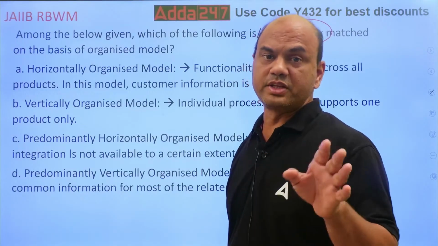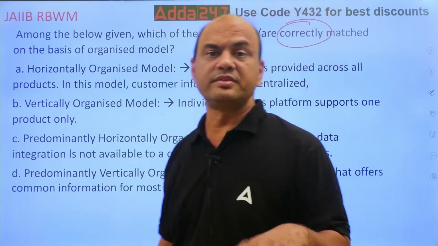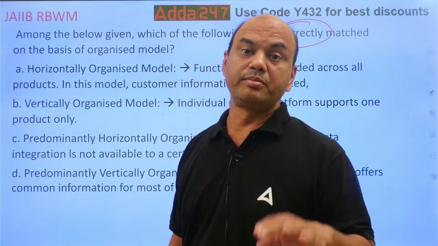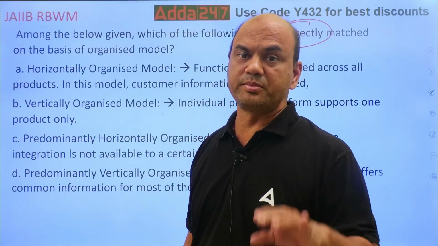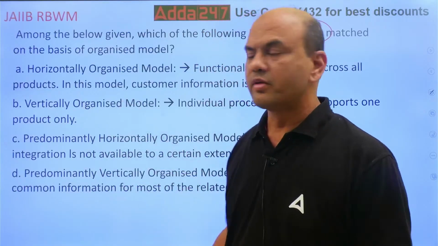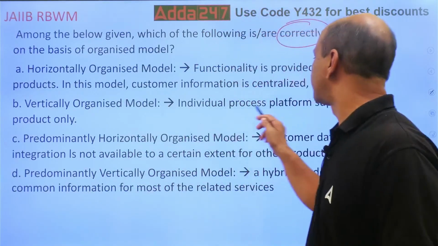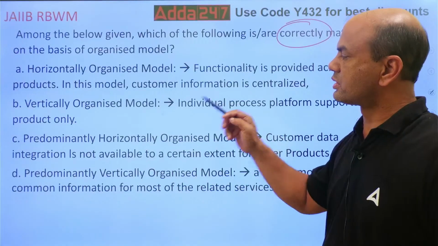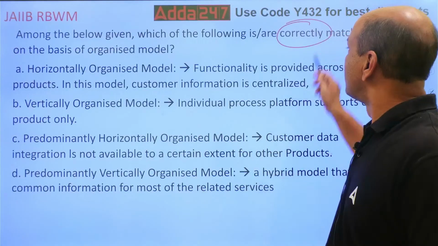Now you have to think of these four models: horizontally organized, vertically organized, predominantly horizontally organized, predominantly vertically organized. Vertically organized model, individual process platform supports one product only.